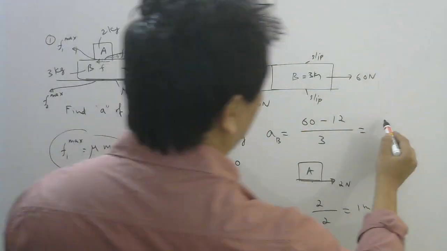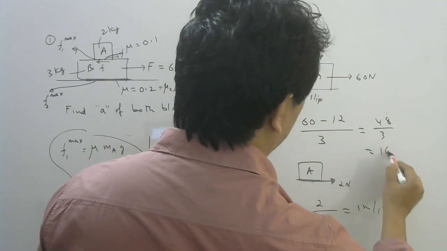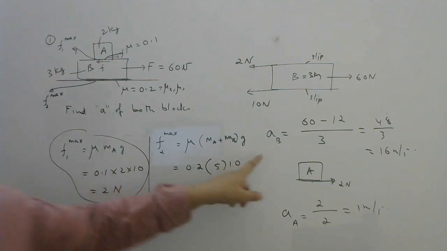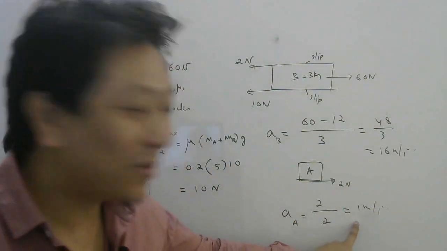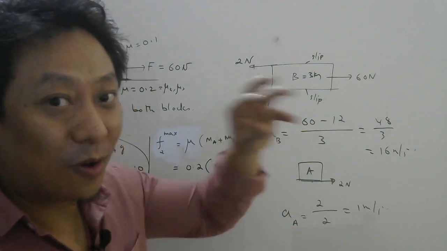What will be this, by the way? 48 by 3. 3 1s are 3, 3 6s are 18. So 16 meter per second square will be acceleration of B. 1 meter per second square will be acceleration of A. So this is how we should solve problems block on block.